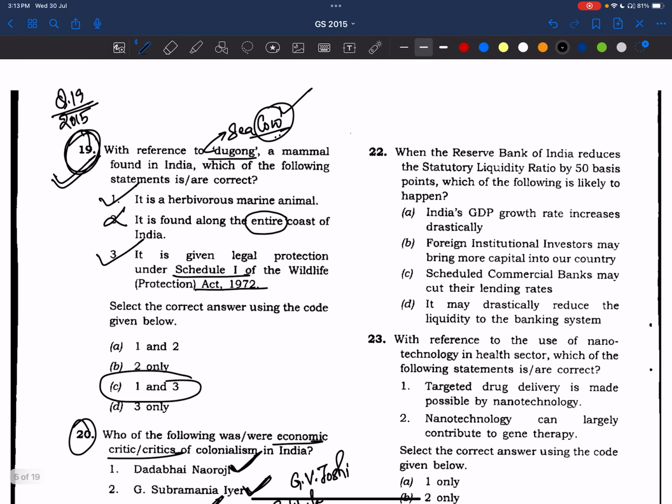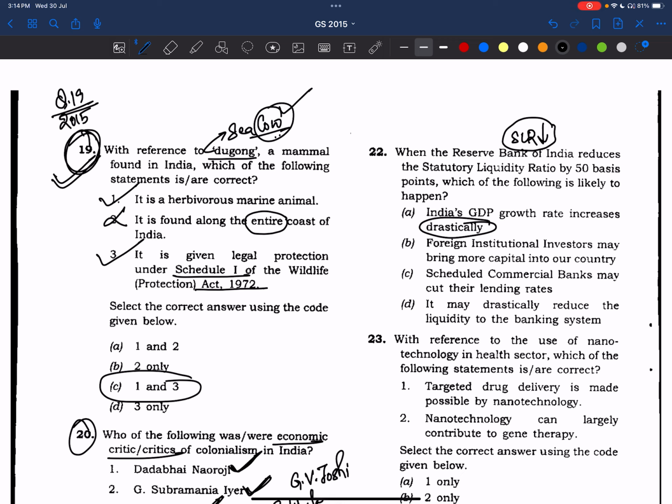When the Reserve Bank of India reduces the statutory liquidity ratio, see here, SLR is decreased. That means banks will have more amount to lend now, right? Now, which of the following is likely to happen? See in the options. India's GDP growth rate increases drastically. See, drastically, an extreme statement. Foreign institutional investors may bring more capital into our country. Scheduled commercial banks may cut their lending rates. See here, already this SLR is reduced, so banks now have more amount to lend to the public, right?